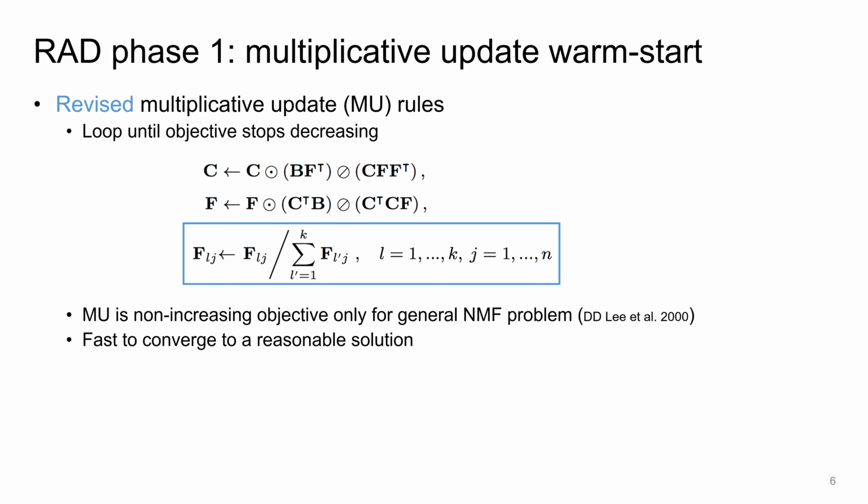It is the revised version in the sense that we have an additional normalization step of matrix F. Notice that MU rules can only guarantee the objective function is non-increasing in the general NMF problem. The objective may increase in our case. However, it is still a super fast approach to converge to a reasonable solution in our case.